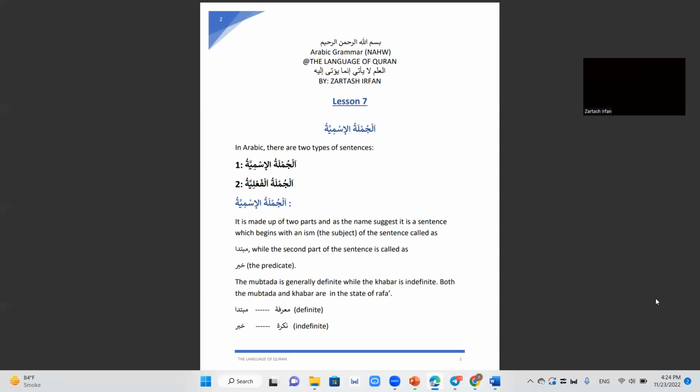In the Jumla Ismiya, the two parts, the Mubtada and Khabar, are in the Rafa state, so they will be Marfu. So Mubtada is always Marifa, that's definite, and Khabar is always Nakira, the indefinite noun.